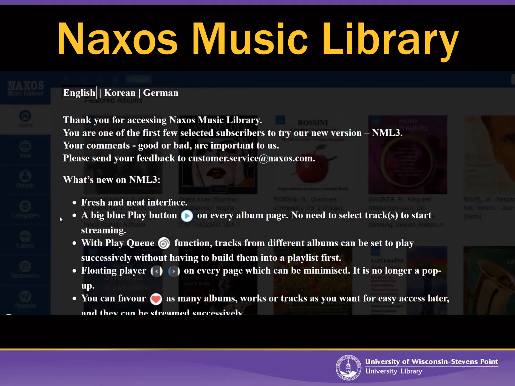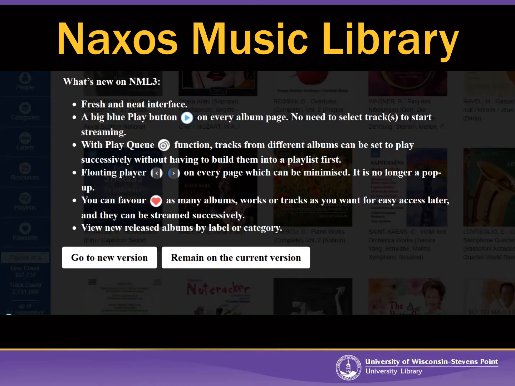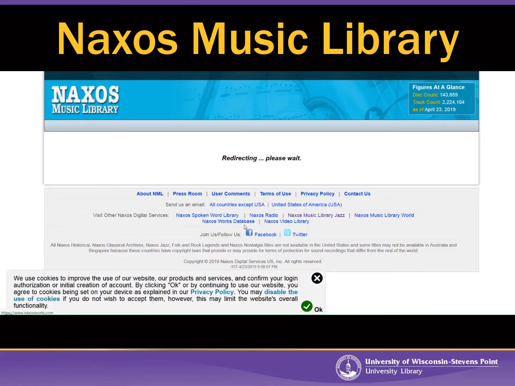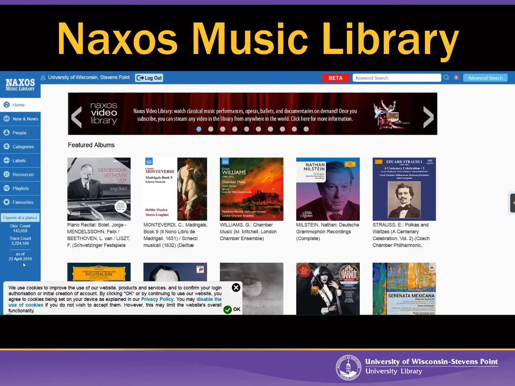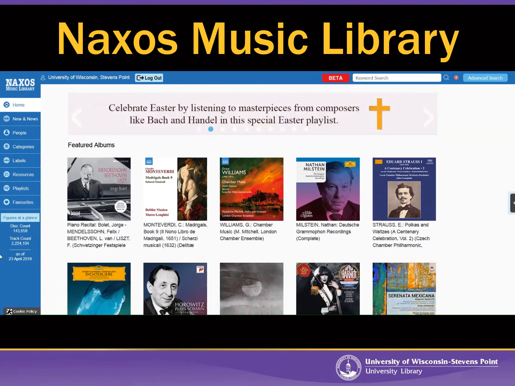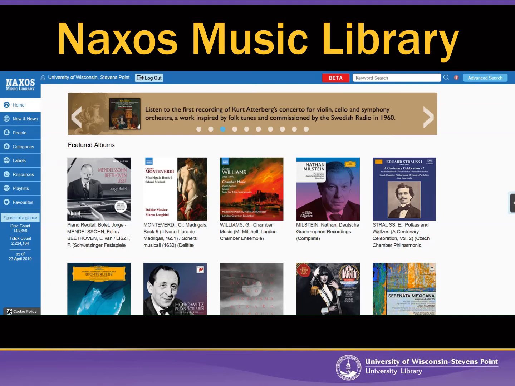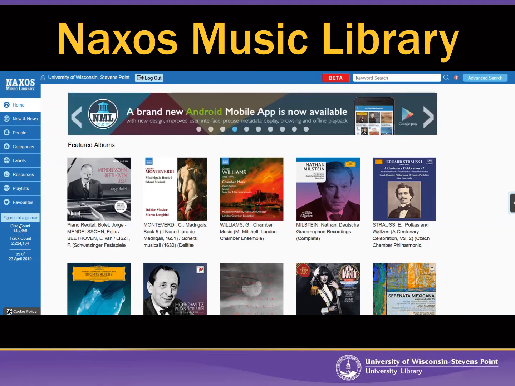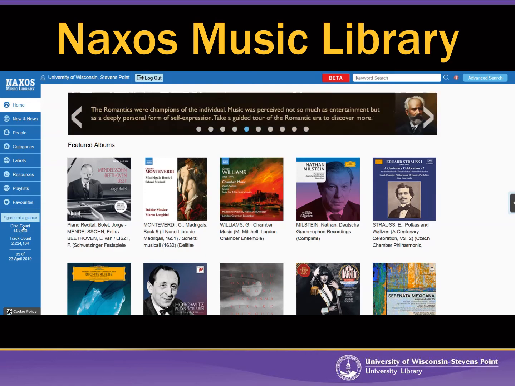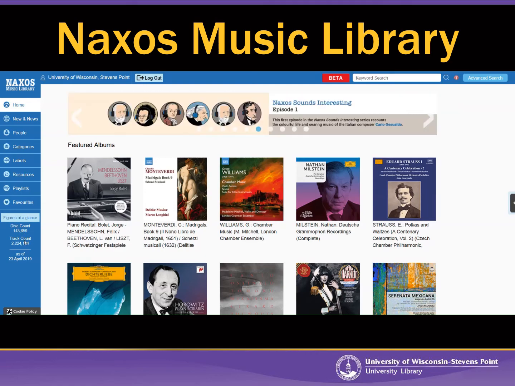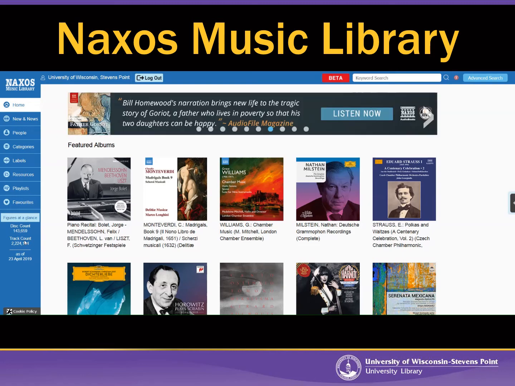Now, Naxos Music Library is introducing a new interface, and I'm still kind of getting used to it, so bear with me, but I am going to try this new version. So I clicked on the new version, and then once this loads, you're going to see over here in the left-hand side that Naxos contains over 2.2 million songs, and those songs are taken from over 143,000 albums. So it's pretty vast. Now, you can't download these songs, but you can stream them.